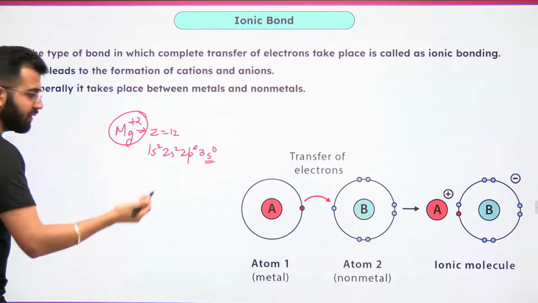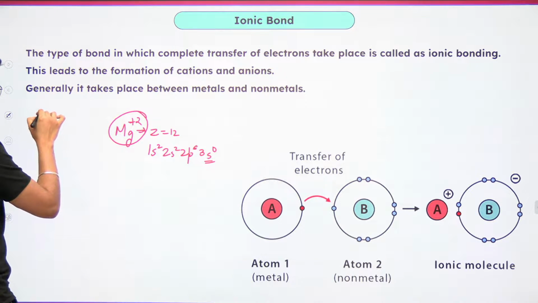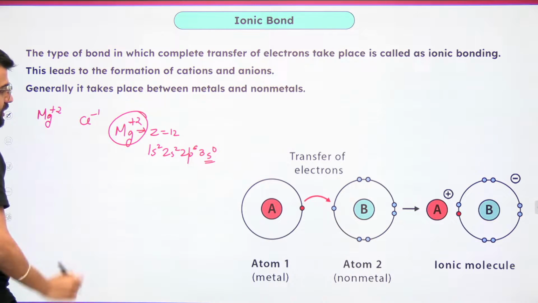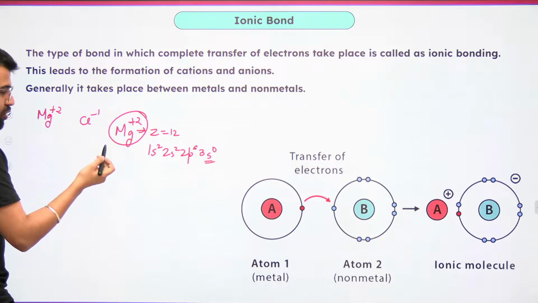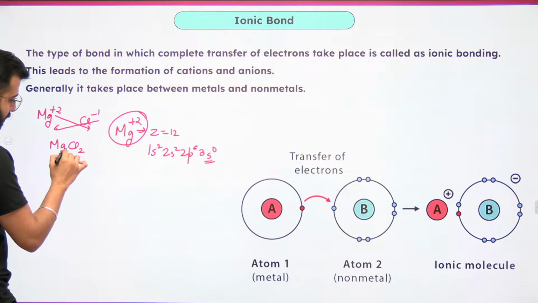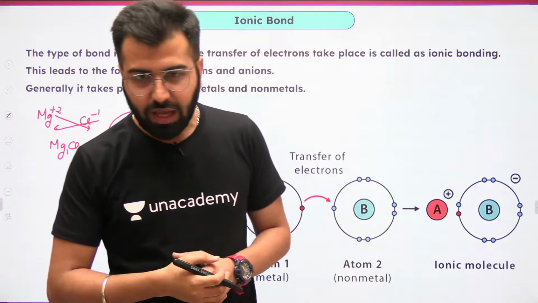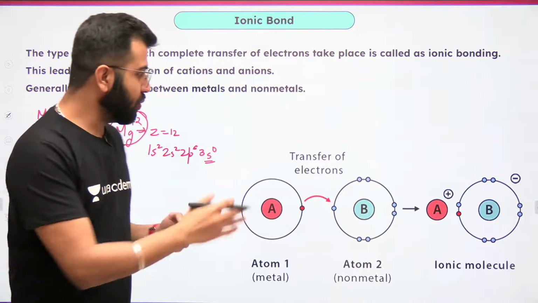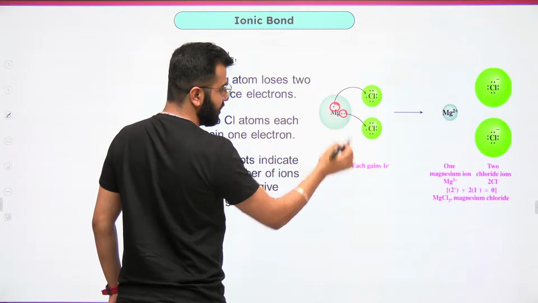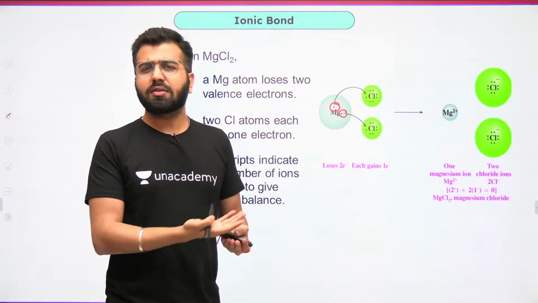So what is going to be the formula with chlorine? These 2 electrons have been given to chlorine, each chlorine. Magnesium +2 gave electrons to chlorine. Each chlorine having 1 extra electron. What is going to be the formula? MgCl2. So you can always use this. Any doubts? Yes, the cross method, right? So don't worry about that. Now let's move ahead. Magnesium has 2 valence electrons, but 1 chlorine can accept only 1. Why should chlorine have 2?